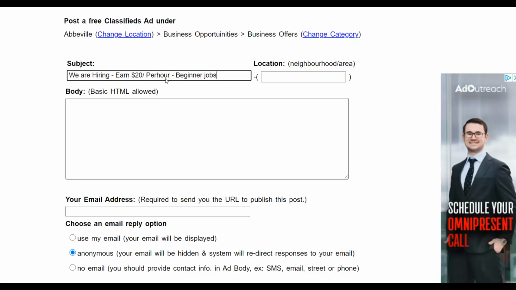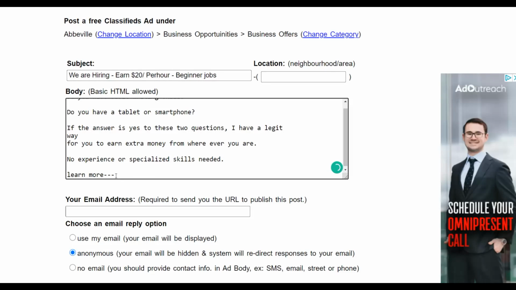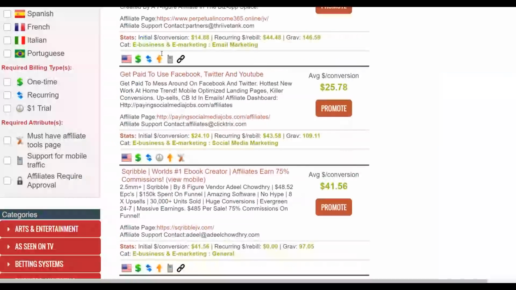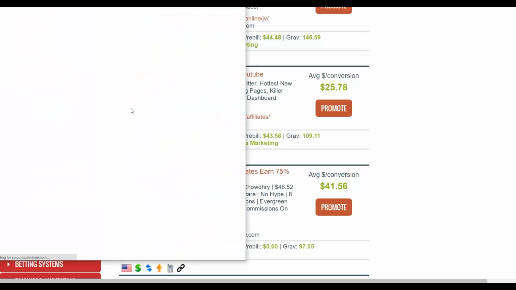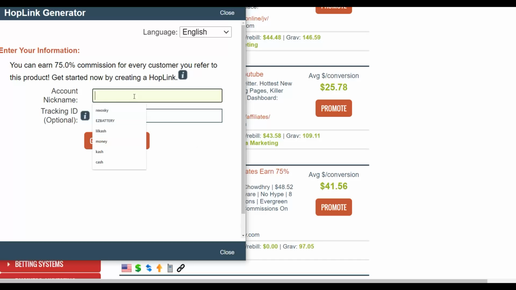And so it's very easy to create a very simple ad and paste it on this website. And next, you're going to input a link to your affiliate offer right here. So you're just going to go back to your affiliate marketplace. You're going to get your affiliate link. So click on promote. This is going to convert very well because they are very low ticket affiliate offers, and people don't need a lot of money to buy these offers right here. So it's going to convert very well.